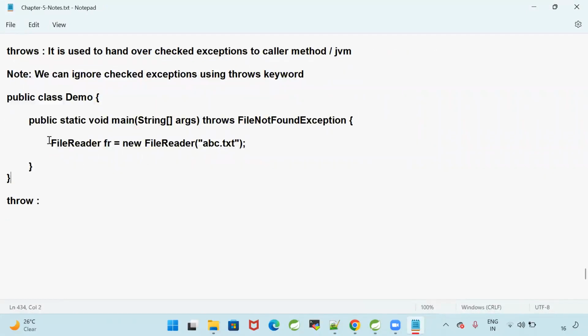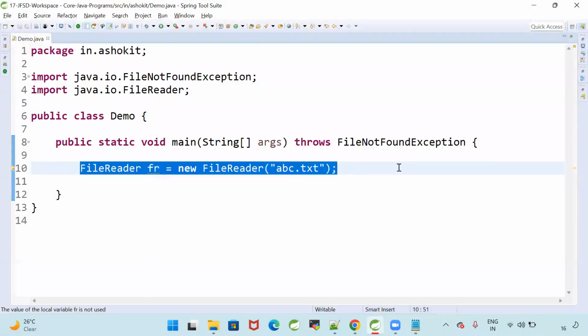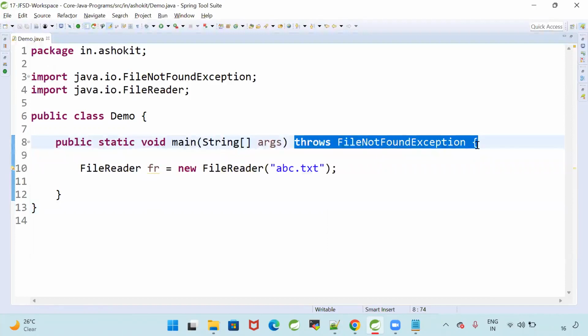I am having FileReader. When I'm using a FileReader, what is the meaning of that? It is used to read the data from a file. If a file is available, I can read it. If a file is not available, exception: FileNotFoundException. That exception is identified by the compiler, but I'm not interested to handle that exception. I'm ignoring that exception. For that, I will go for throws.